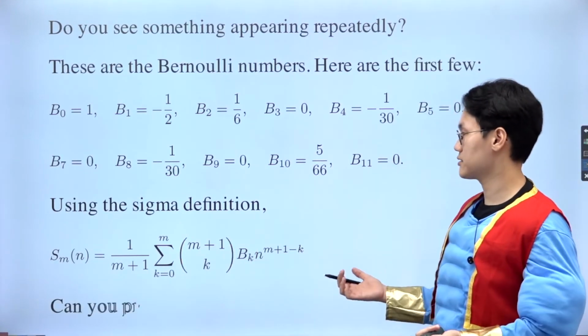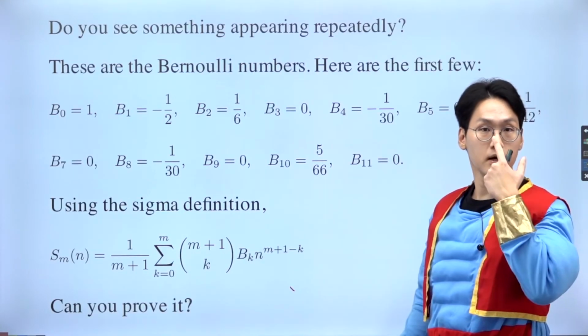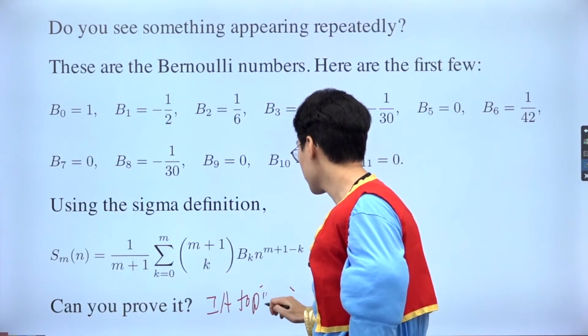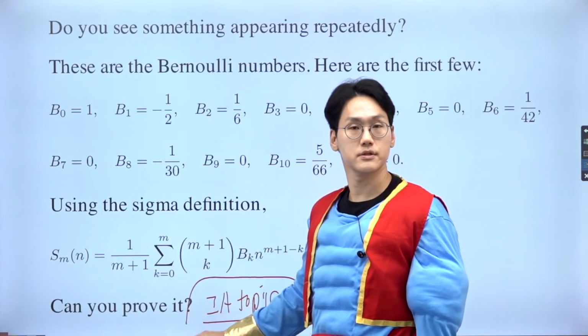But of course, I cannot just claim it. I just witnessed it, I observed it. You should be able to prove it, right? That would be a very good IA topic. But I'm not going to do that right now, because I just want to use this observation to derive the Maclaurin series of a tangent, right?